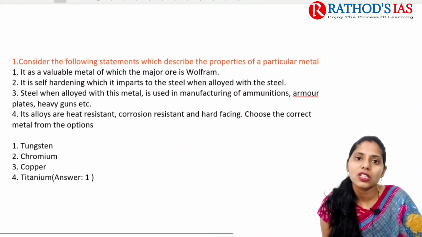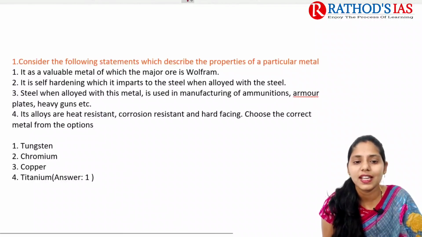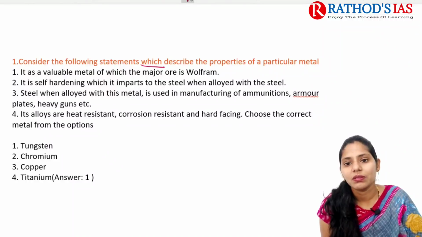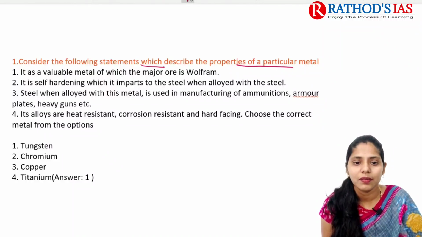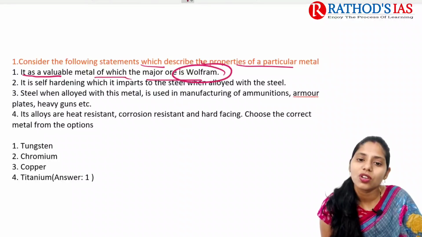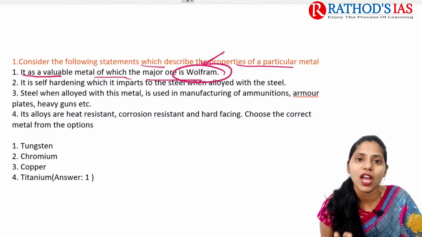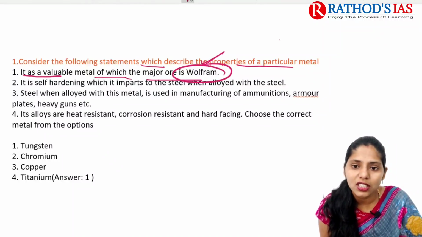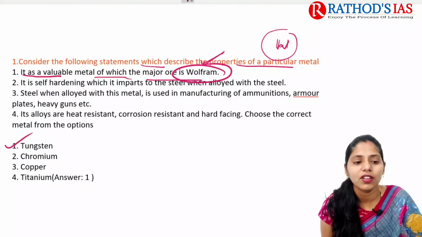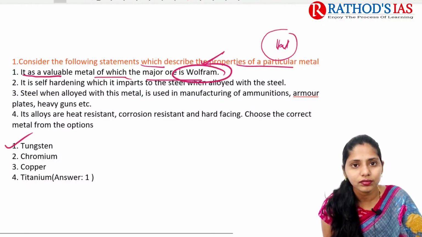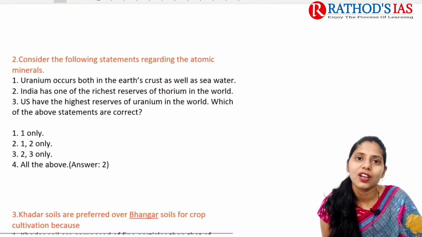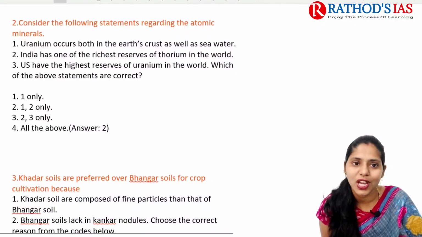So now let us see the explanation for yesterday's questions. The first question here is, consider the following statements which describe the properties of a particular metal. The first statement is, it is a valuable metal of which the major ore is wolfram. If you know that tungsten's chemical formula is W, then you can easily identify the correct answer, that is tungsten here. And this knowledge you can get even from your +2 as well.